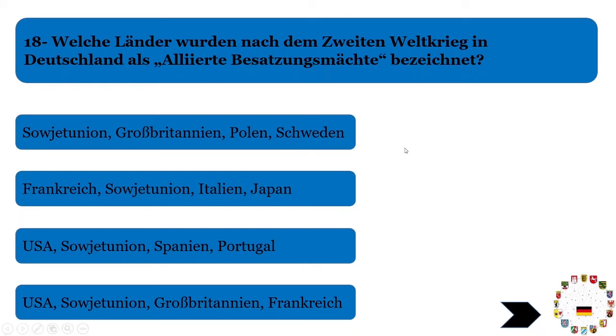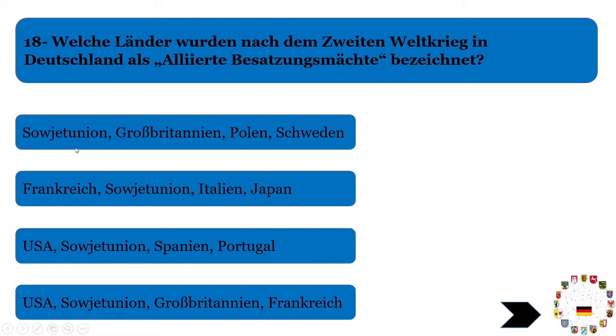Germany was divided into some areas. Besatzungsmächte means occupied forces. The allied forces have captured some areas of Germany. That will also come up in the upcoming questions. Four countries divided Germany and occupied four different parts of Germany. So who were these lands?